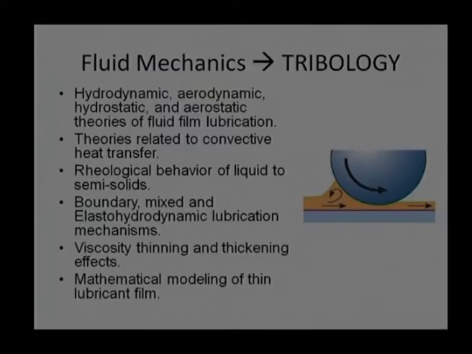Typical examples given for the elastohydrodynamic lubrication are rolling element bearings and gears. The easiest way to study the elastohydrodynamic lubrication is that there is a roller or cylinder sliding against a surface.